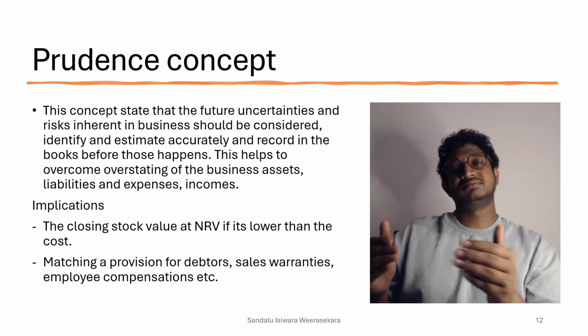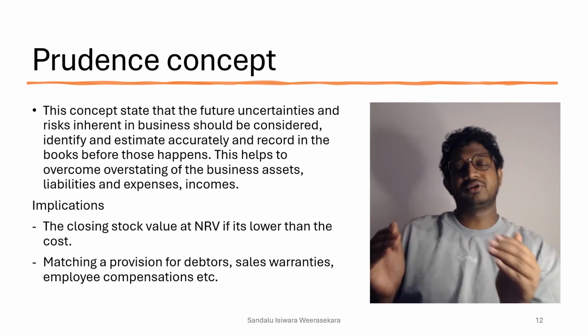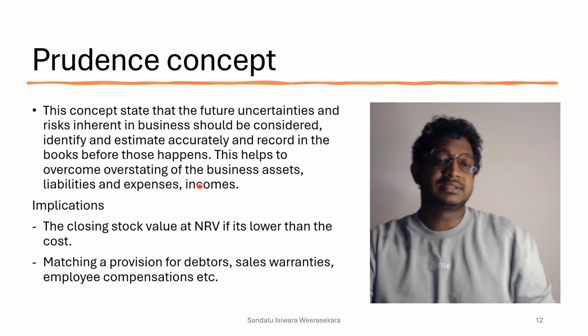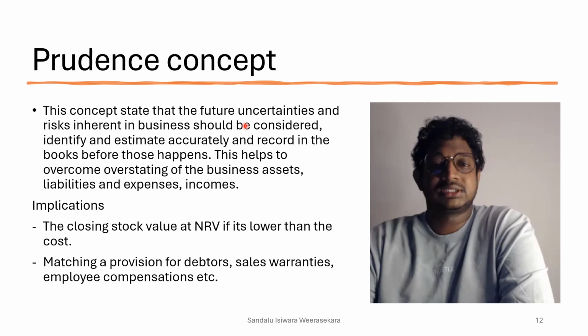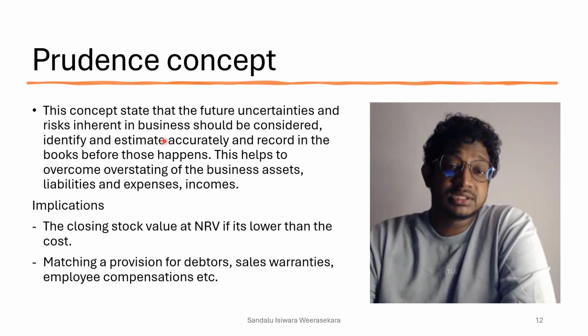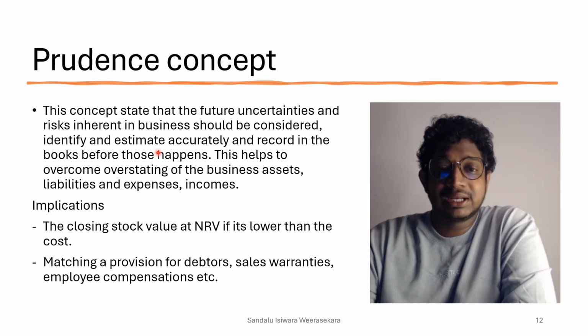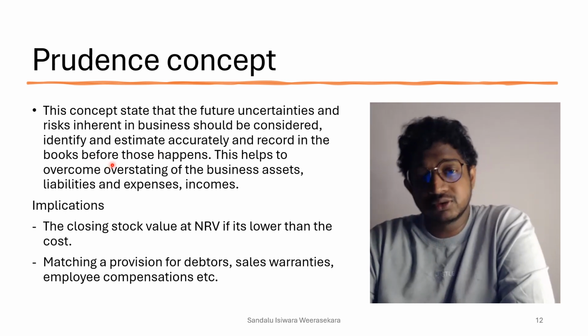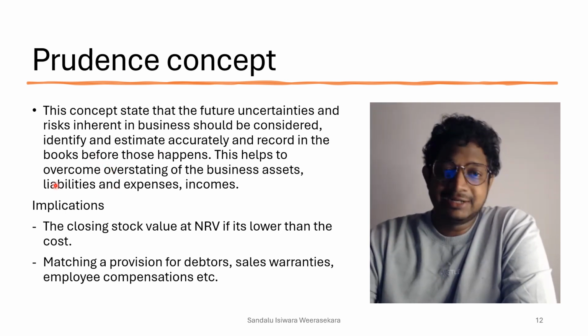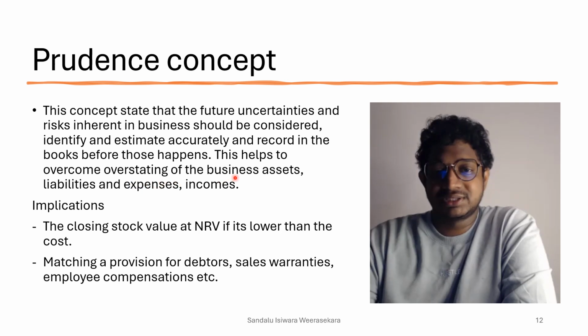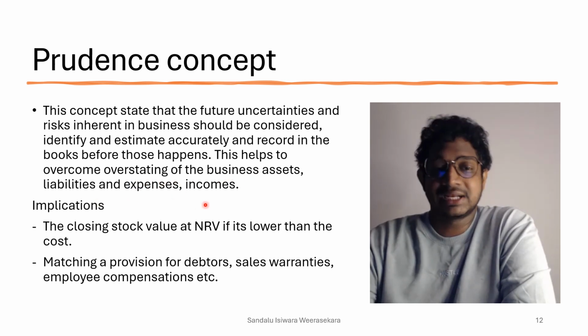This is like a security and protecting layer, right? This concept states that future uncertainties and risks inherent in business should be considered, identified, estimated accurately and recorded in the books before they actually happen. This helps to overcome overstating of business assets, liabilities, expenses and incomes.